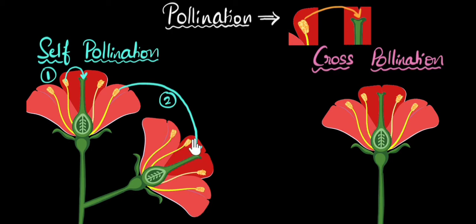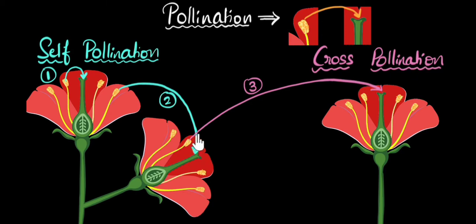So for example, if pollen grains from here go all the way to the stigma of a different flower altogether, belonging to a different tree, then that is what we call cross-pollination across two different plants. Of course, the same species, but two different plants altogether. I'll call this number 3. This is in pink, so this is cross-pollination.